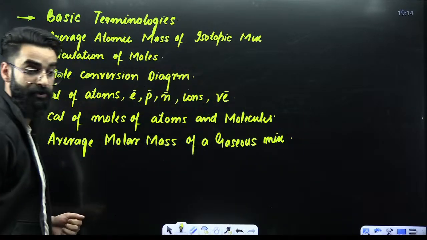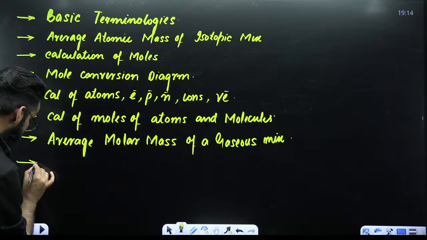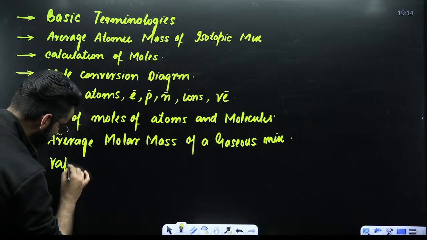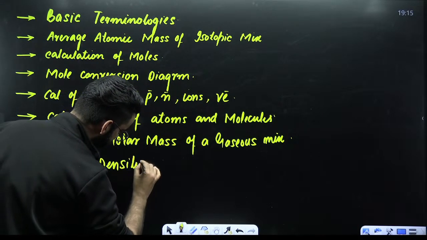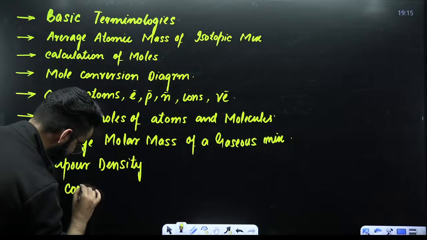This is our one more topic, one more important topic, right? After doing the average molar mass of the gaseous mixture, what exactly we shall be doing? We shall be discussing about the term vapor density. And after the vapor density, we shall be discussing about the percentage composition.